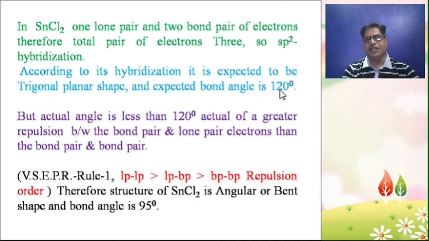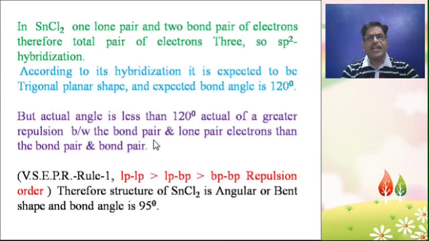120 degrees, but the actual angle is less than 120 degrees, because of the greater repulsion between the lone pair and the bond pair of electrons than between bond pair and bond pair electrons.